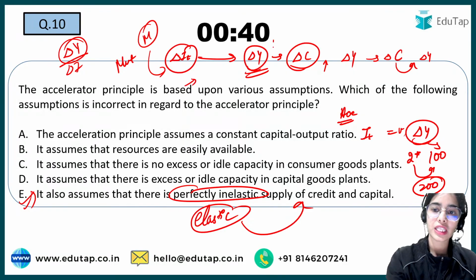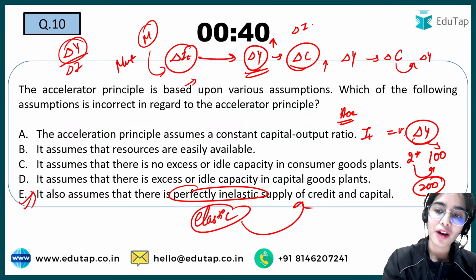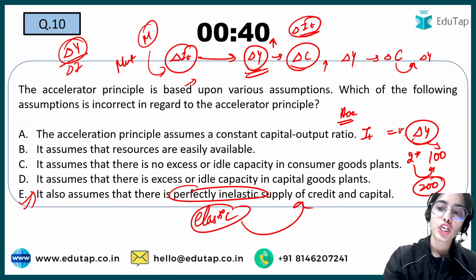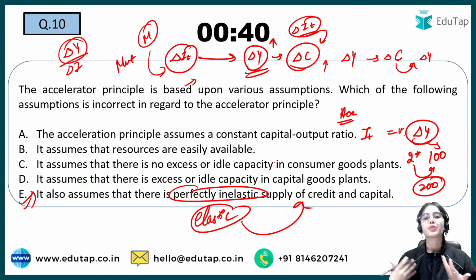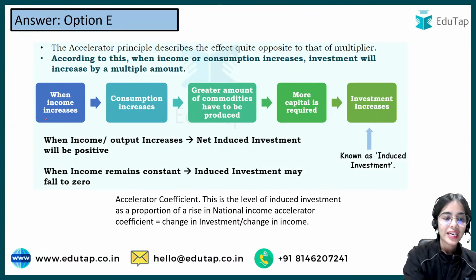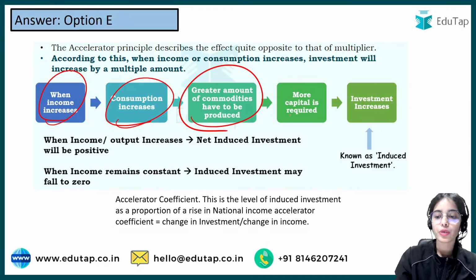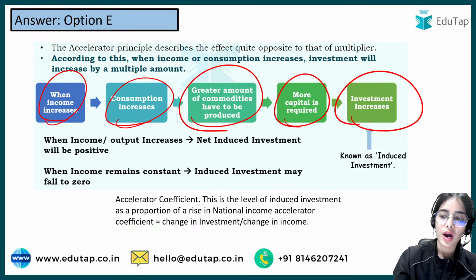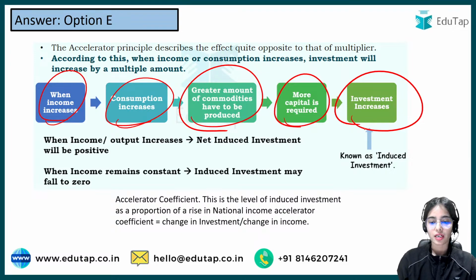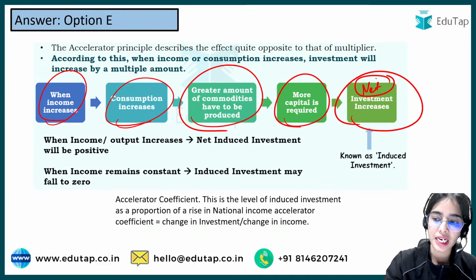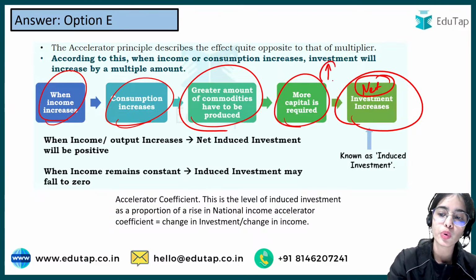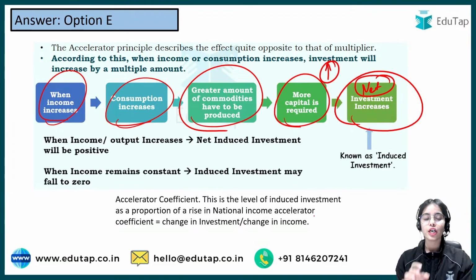So that means with the increase in income, you will have to increase the investment so that you can cater to your consumption demand. So that is the basic idea. When income increases, consumption increases, and a greater amount of commodities have to be produced. So more capital is required, and for that the investment will be done. This is the kind of investment that is the net investment, because it is done to increase the level of output. So this is the idea.